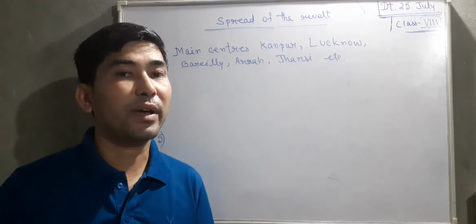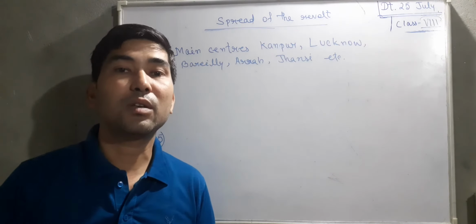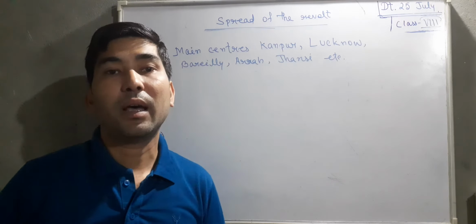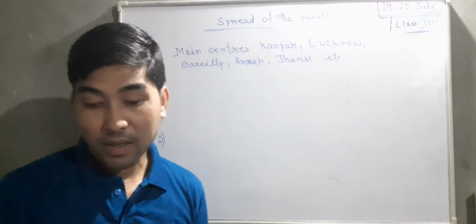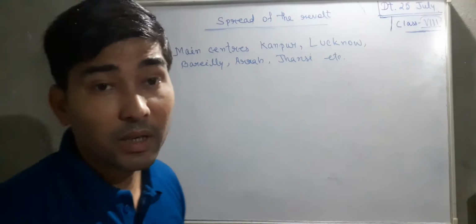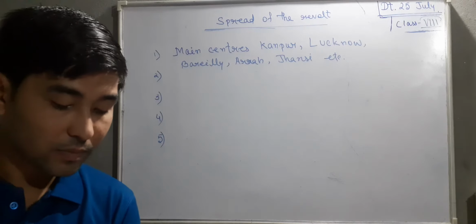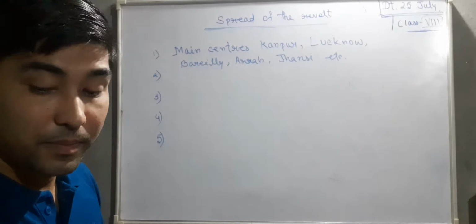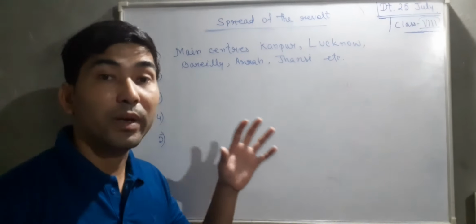Jhansi ki Rani was fighting for Jhansi, Kunwar Singh was fighting for Bihar, and Nana Saheb was fighting for his own place, which is Kanpur. Okay, these are all localized revolts. Later on, these revolts were suppressed by the British.